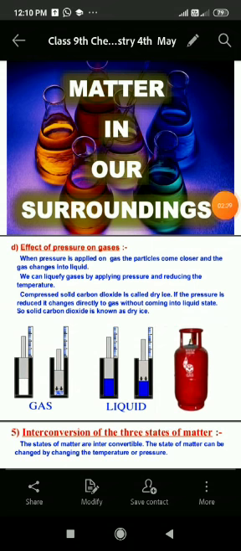And there is a very good example that gas can be compressed into liquid state at your home also, students. You might have definitely seen the gas cylinder. Inside the gas cylinder there is petroleum gas.